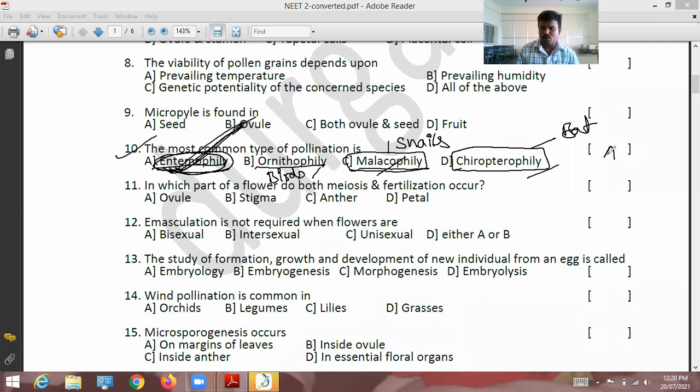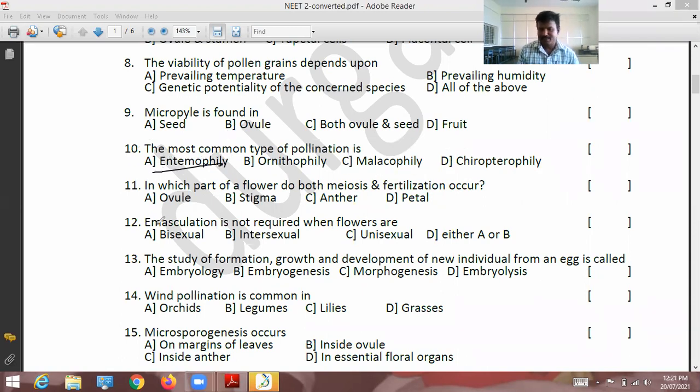So 10th question, the correct option is A, entomophily. Okay? So that's all. Next: in which part of the flower do both meiosis and fertilization occur? Four options are given: ovule, stigma, anther, petal. In them, where do meiosis and fertilization occur?